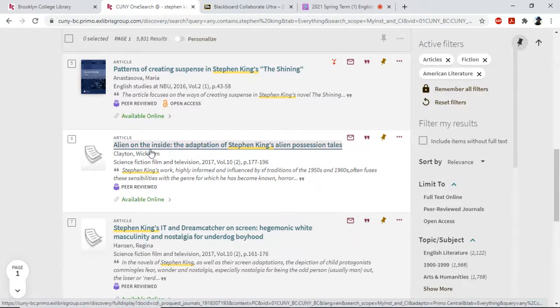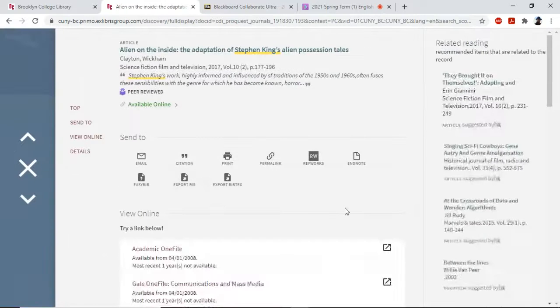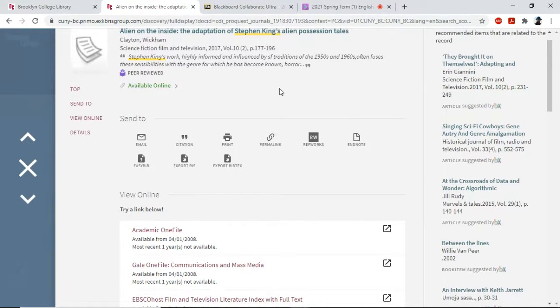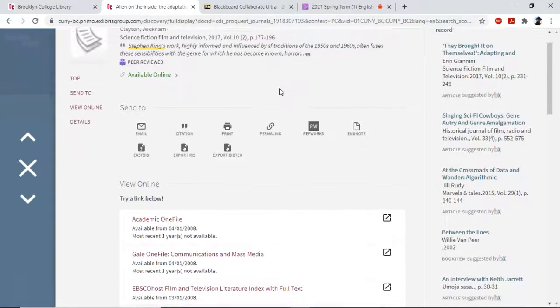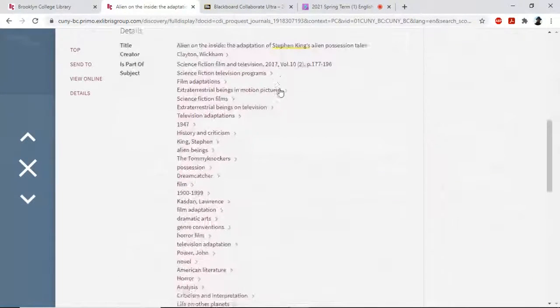This looks like it might be useful because the Bat people are aliens, right? Presumably. So this is talking about aliens in the work of Stephen King. This is about alien possession tales. Let's have a look. So Stephen King's work, highly informed and influenced by sci-fi traditions of the 50s and 60s, often fuses these sensibilities with the genre for which it has become known, horror.